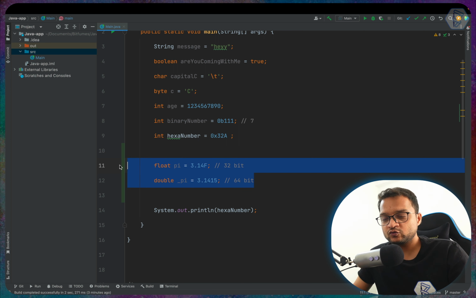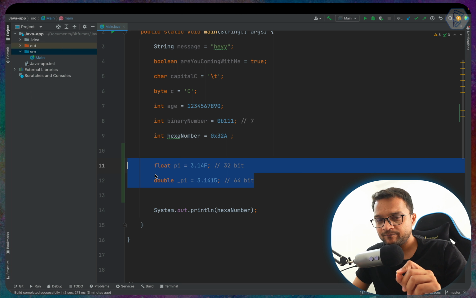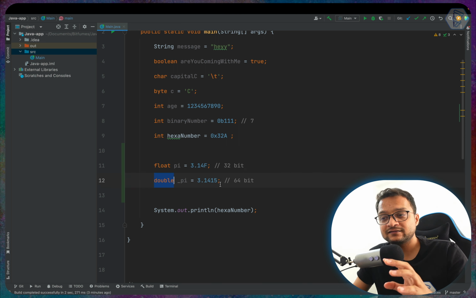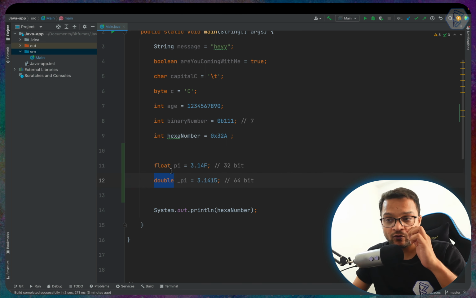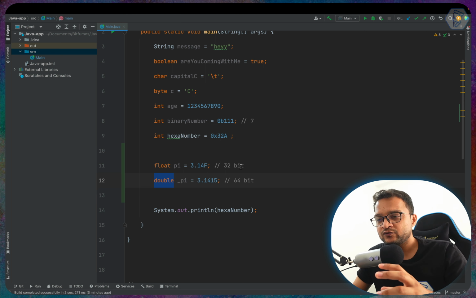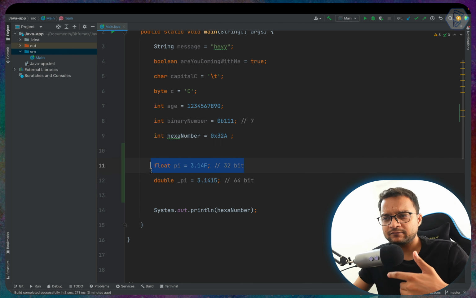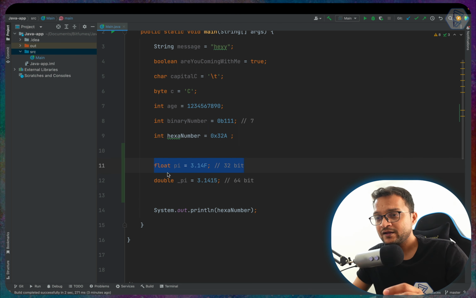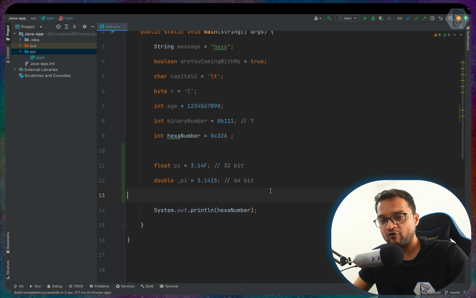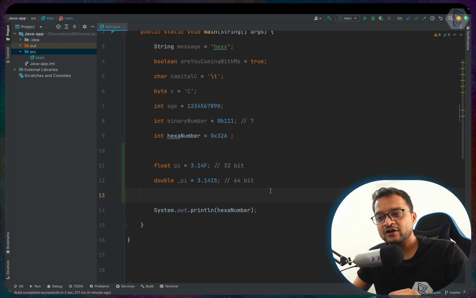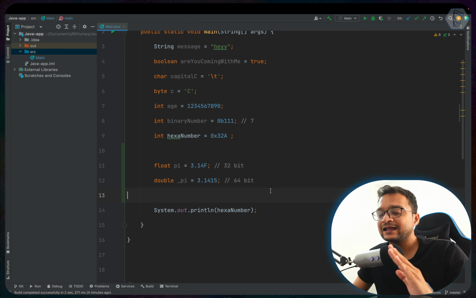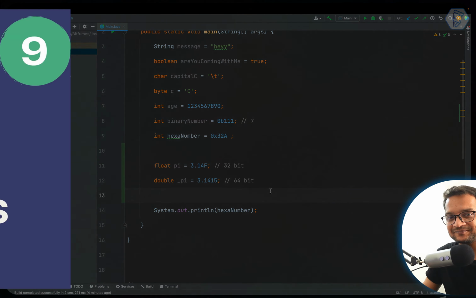So both will accept the decimal number, but the double is a 64-bit one and the float is a 32-bit one. So if you don't have a big floating number or decimal number, then it would be preferred to use a float so that it will not take much memory in your program. Otherwise, if you have a very big number, double is obviously available for you. Cool. So this is a short introduction to double and float. Let's move on to the other topic in Java.